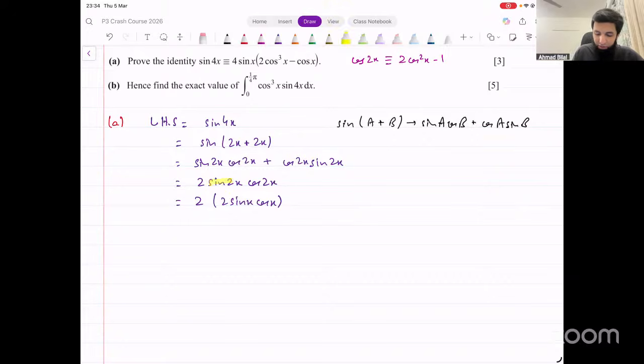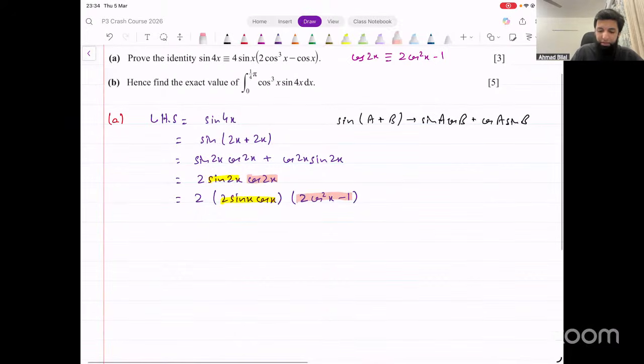So sine 2x becomes 2 sine x cos x. What about cos 2x? One possible way of writing this is 2 cos square x minus 1. Right? So we replace it like this. And now we can simplify this. 2 into 2, that's 4. They've written sin x outside, so I'll write sin x outside as well. This cos x multiplies here because they want cos cube x minus cos x inside brackets.